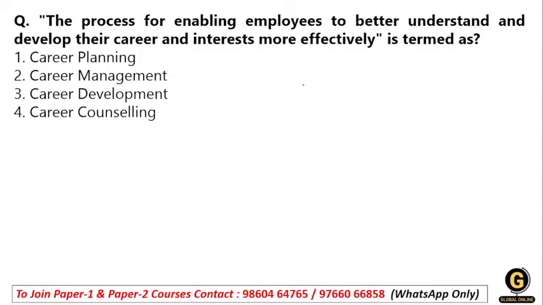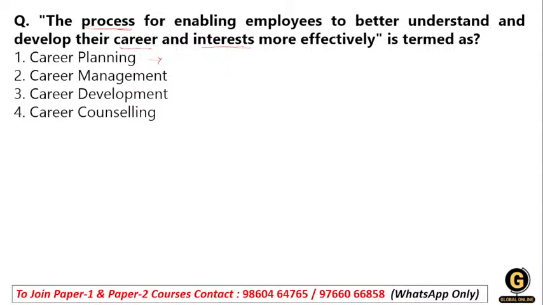Now understand the question: the process for enabling employees to better understand and develop their career along with their interests more effectively. Understand one factor, then you can easily answer your question.